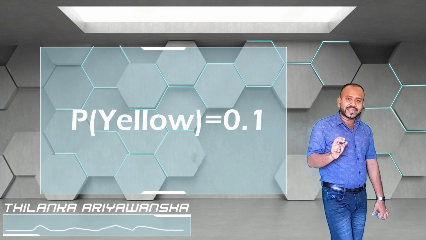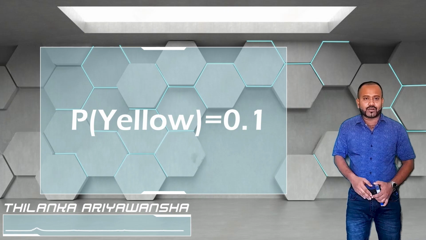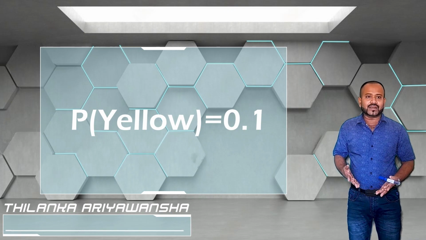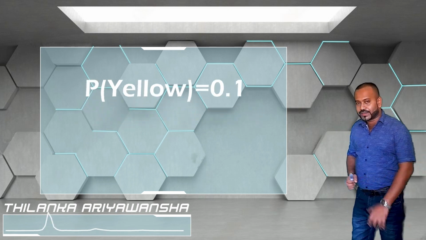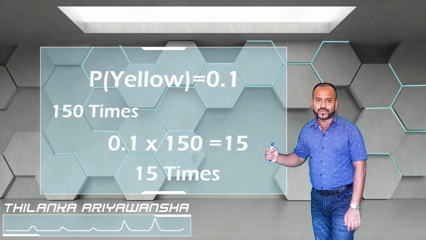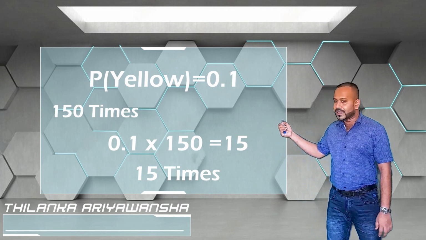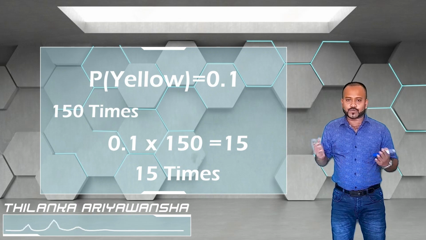We got the probability and multiplied by the number of times. Here also, this is done 150 times, so this probability 0.1 should be multiplied by 150. So finally we get 15 times.